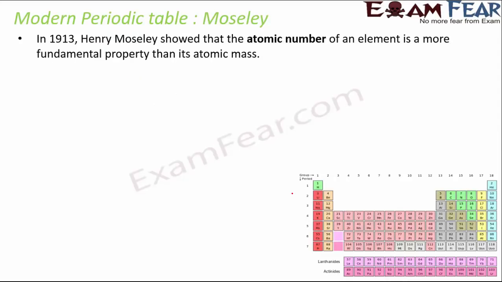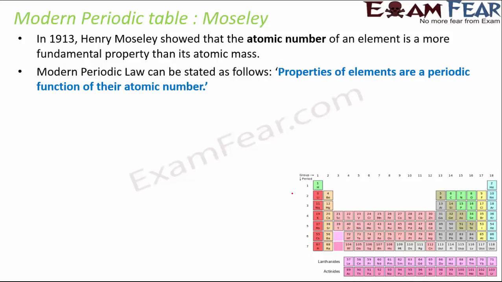So in this periodic table, the atomic number was considered as a more fundamental property, and elements were arranged based on their atomic numbers. So the modern periodic law stated that the properties of elements are a periodic function of their atomic number. So now if you have observed the periodic table very closely, you would have seen that the elements repeat their physical and chemical properties after a periodic interval, right? And that is why we see that elements in the same row or elements in the same column show a lot of similarity in their properties.